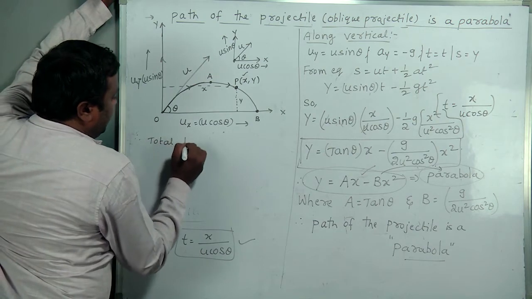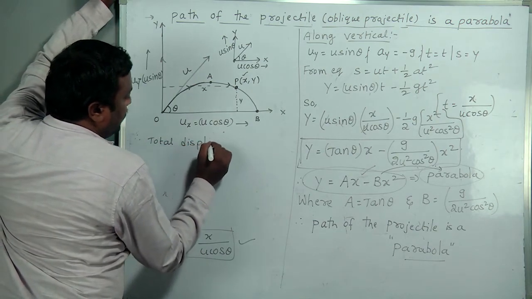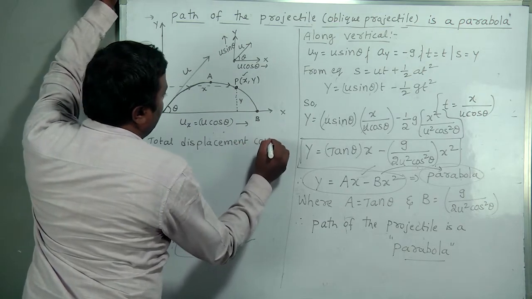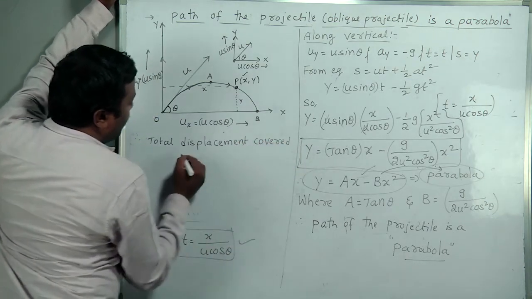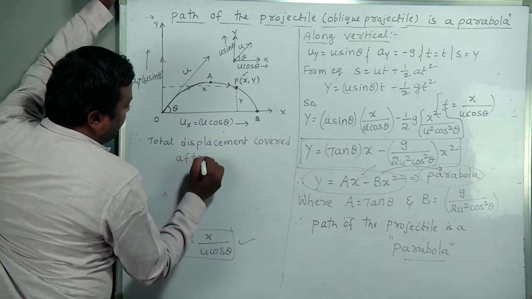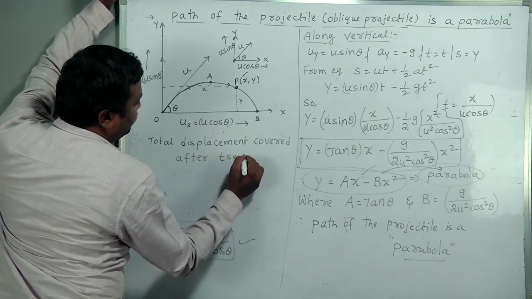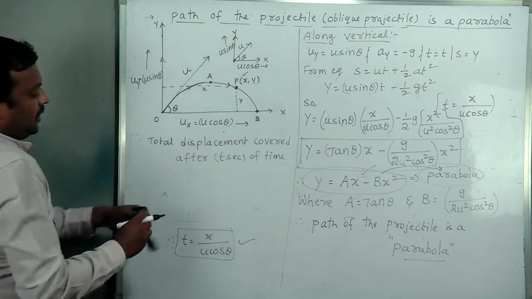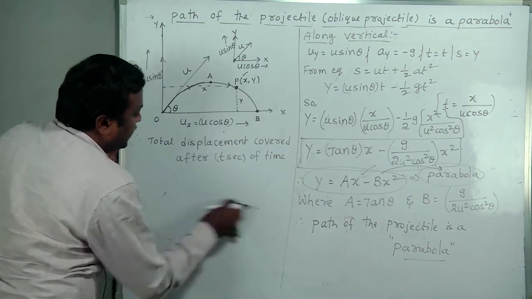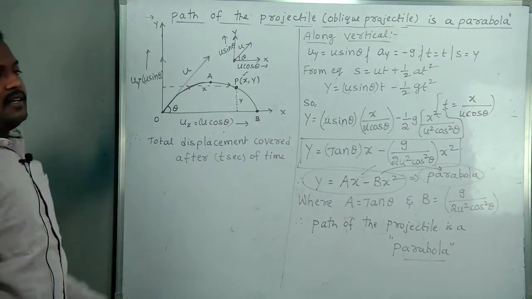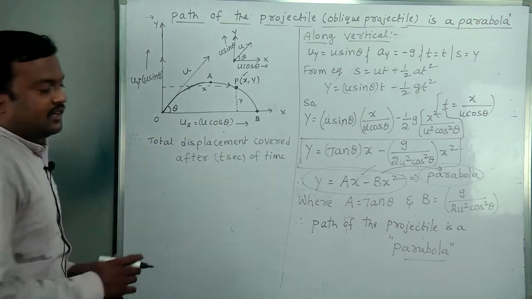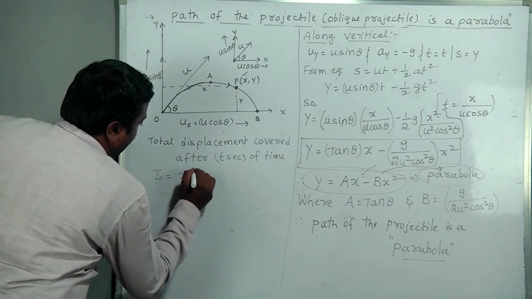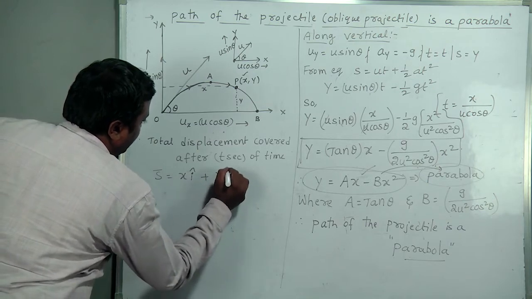Therefore, total displacement covered after t seconds of time. What is the total displacement? Here two-dimensional representation only, that is s bar equal to x i cap plus y j cap.